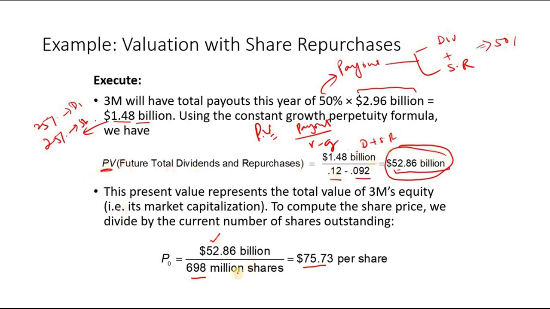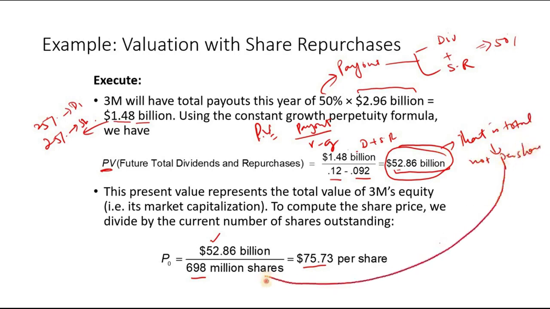So once we have the present value, we can simply divide it, because that is total, not per share. To get per share, we divide it by the number of stocks, and that is 75.73 per share.